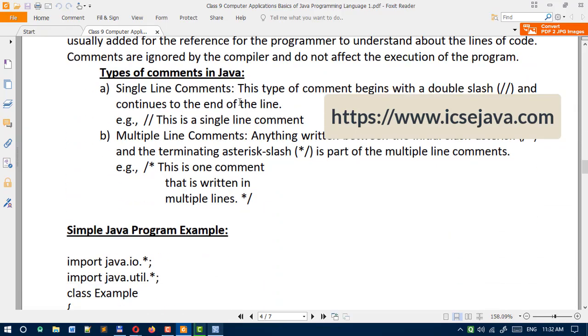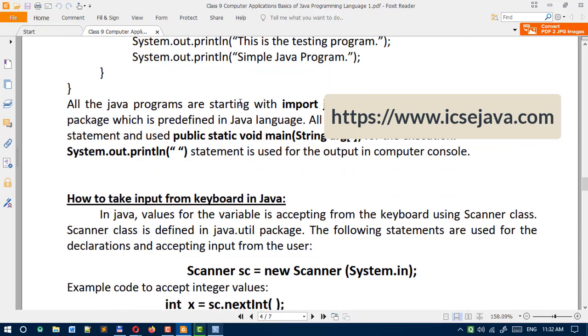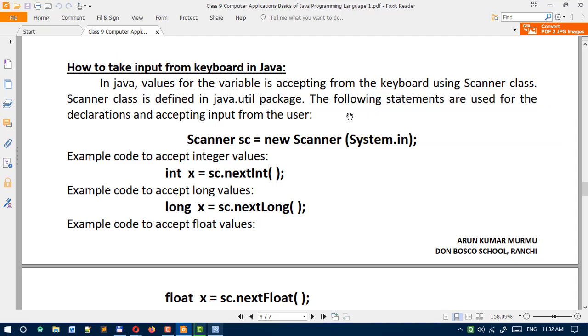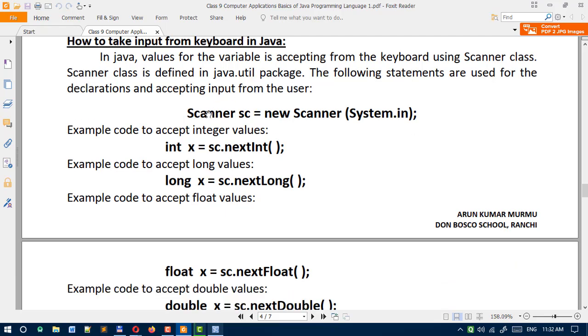Another next topic is comments, I will tell you later. Next thing, you must know how to take input from the keyboard in Java programs. One thing keep in mind, we are using the Scanner class. So we write Scanner sc equal to new Scanner(System.in). This you must keep in mind.